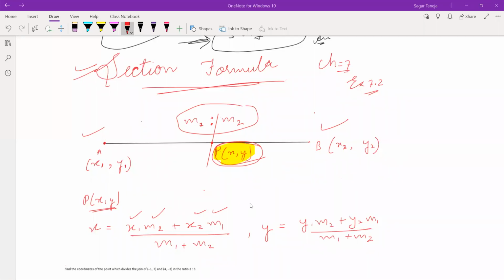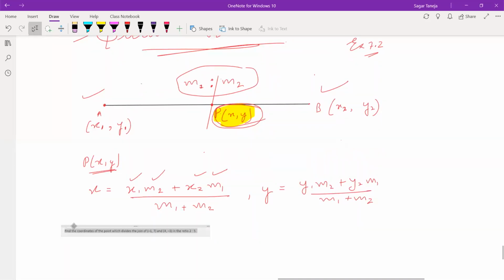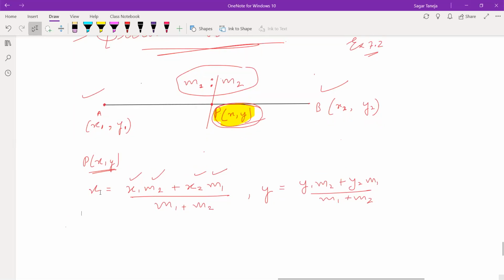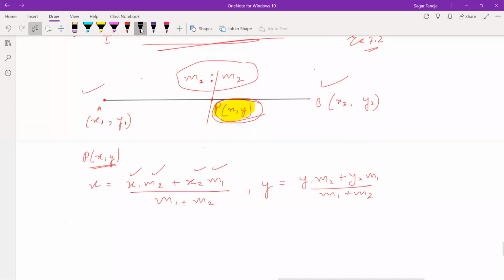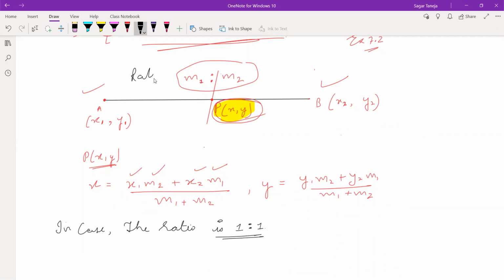Okay, after this, write one more thing. In case the ratio is 1:1. In the first part which I've explained, the ratio is m1 ratio m2.